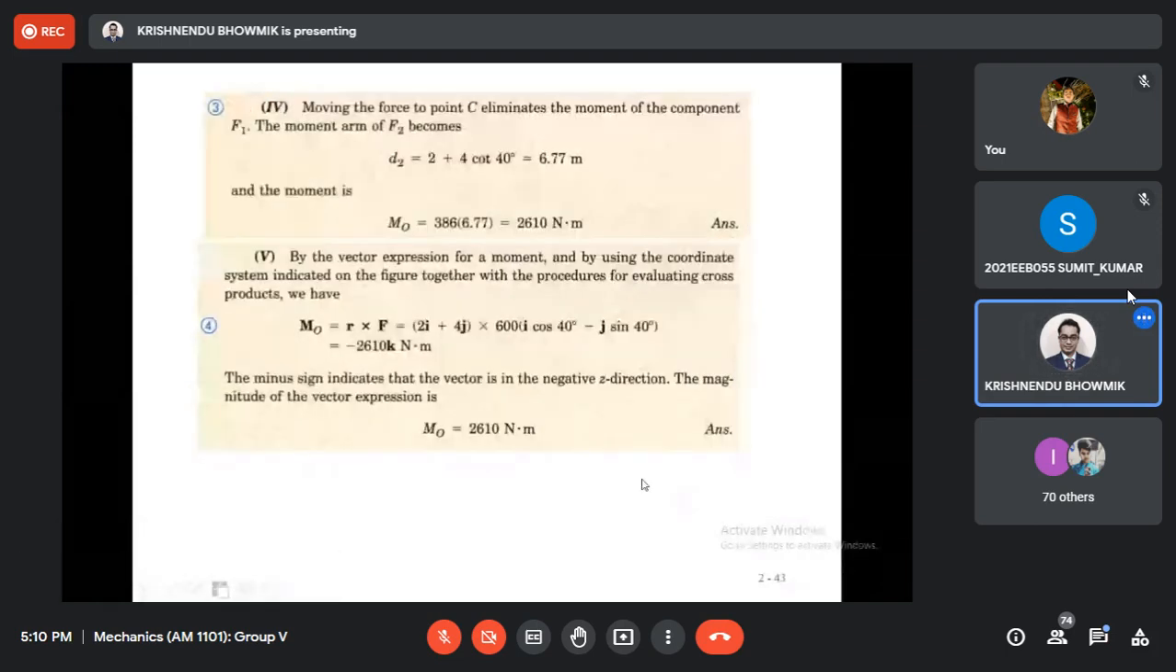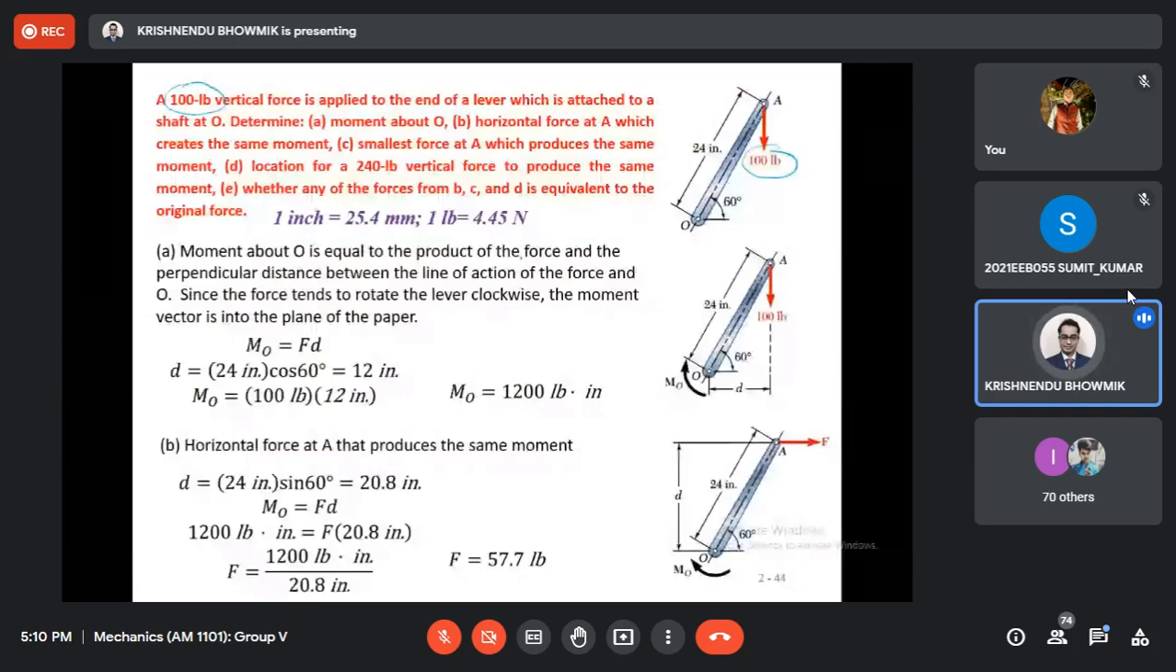Next example is, I have a 100-pound vertical force here that has been applied at the end of a lever which is attached to a shaft at point O. Determine the moment with respect to O. Now, B is a horizontal force at A which creates the same moment.